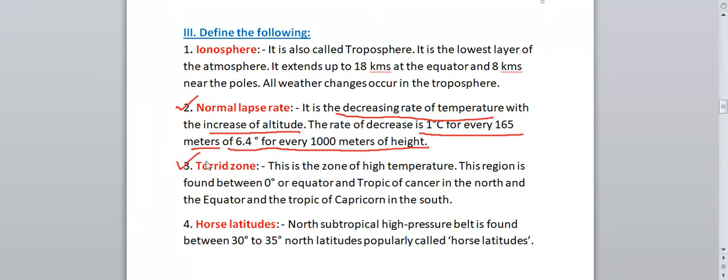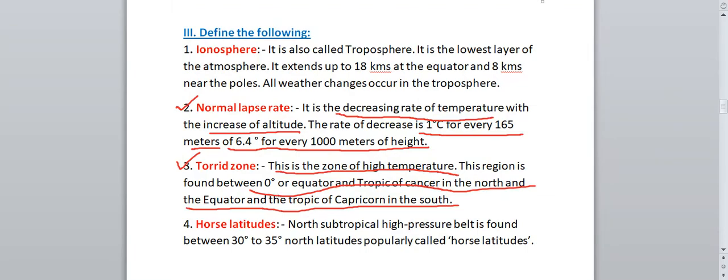Next we have torrid zone. What is torrid zone? It is a zone of high temperature. So in the torrid zone, the temperature will be very high. This region is found between 0 degree or equator and the Tropic of Cancer in the north, and the equator and the Tropic of Capricorn in the south. So where will we find the torrid zone? Between the equator and the Tropic of Cancer in the north and the Tropic of Capricorn in the south.